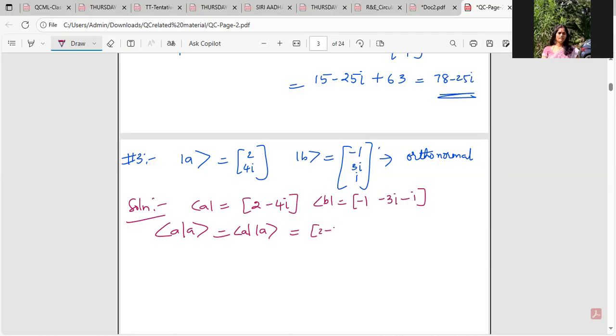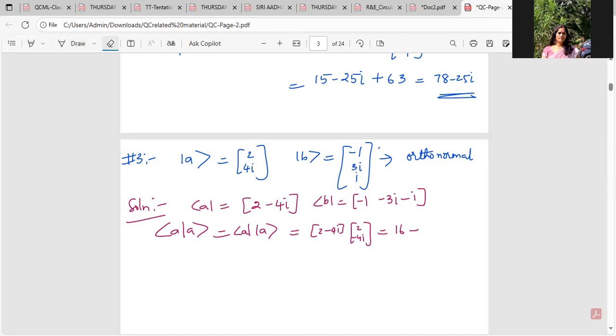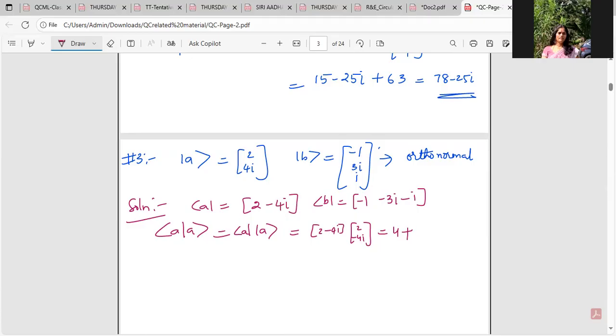So 2 minus 4i, 2 minus 4i. 2 twos are 4, plus 4 fours are 16. Minus into minus is plus, 16 is there. And then there is minus only in 1.